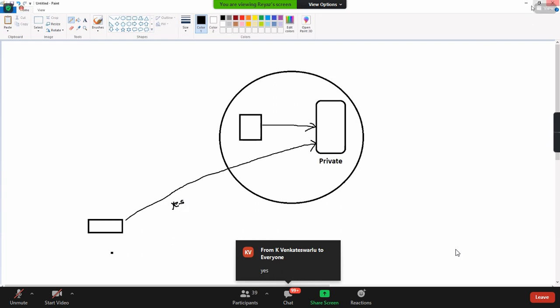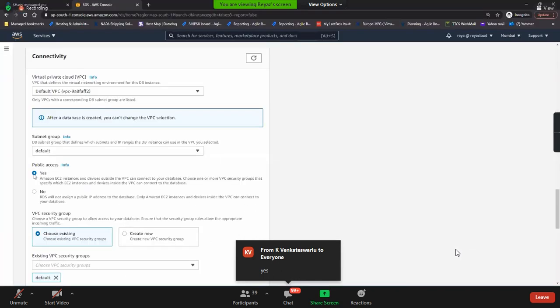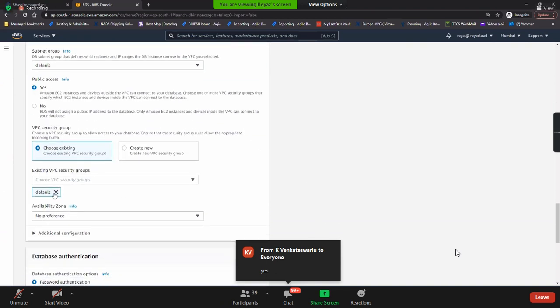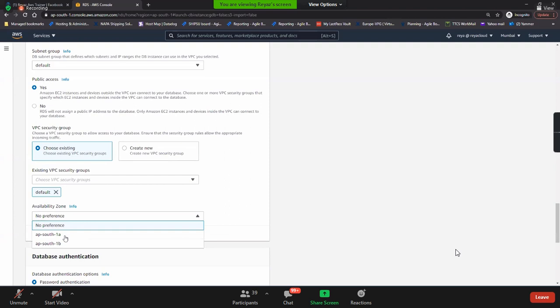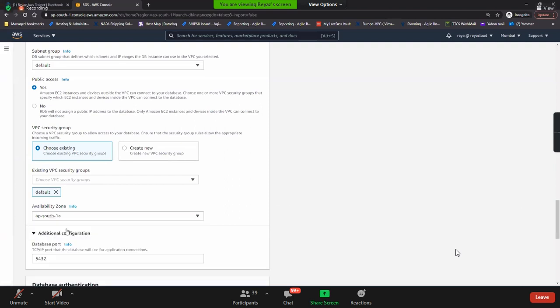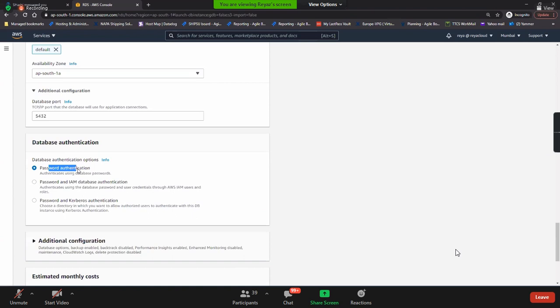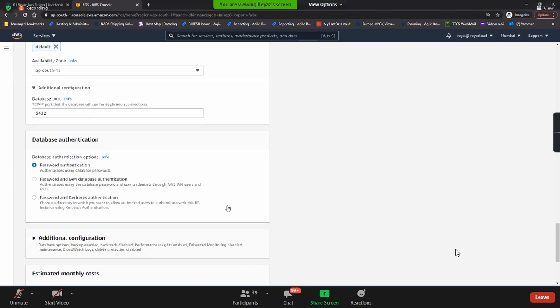That's the reason. So here I enable yes and choose the security group, default security group. Which availability zone you need, I'll just go with 1A. Expand this additional configuration and the port number is 5432 here. Database authentication, go with password authentication.